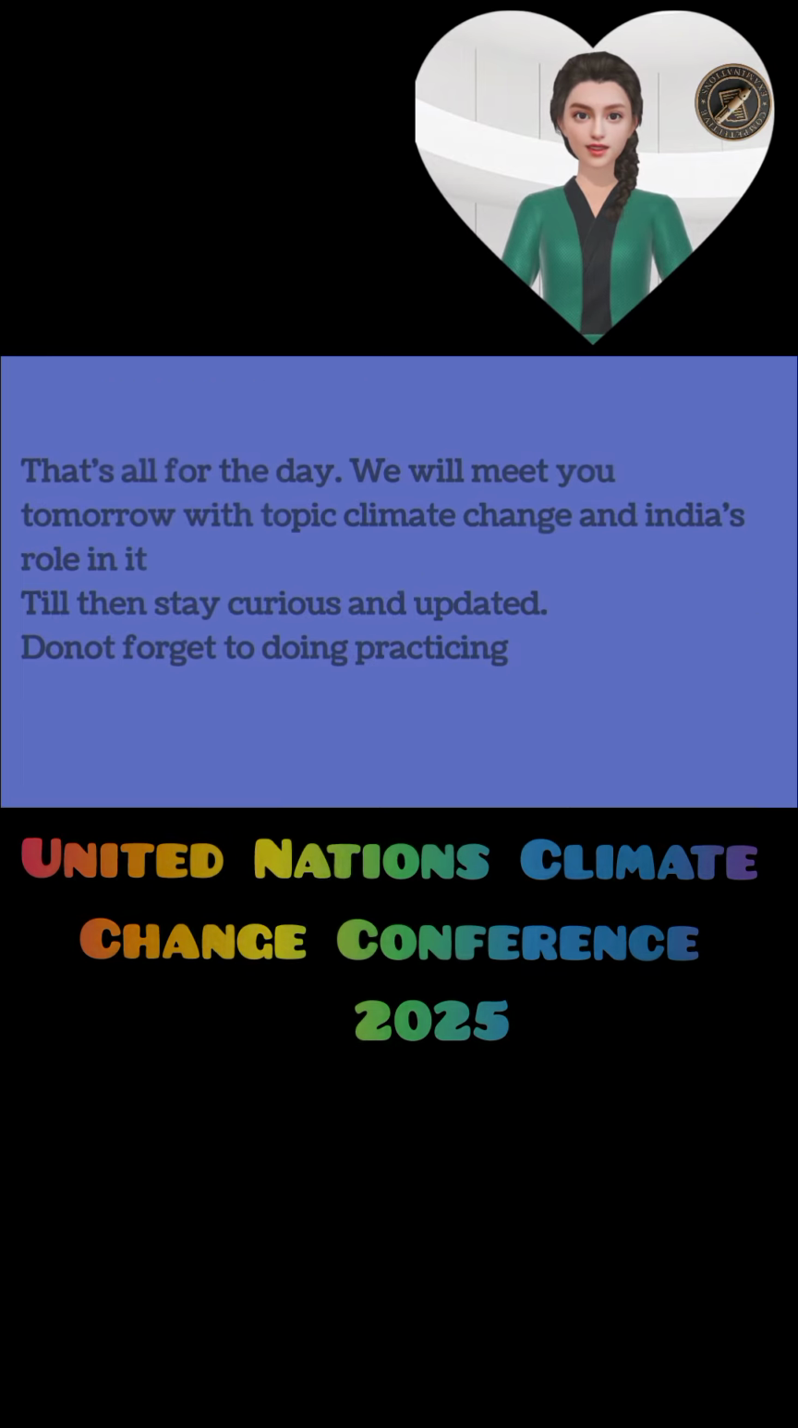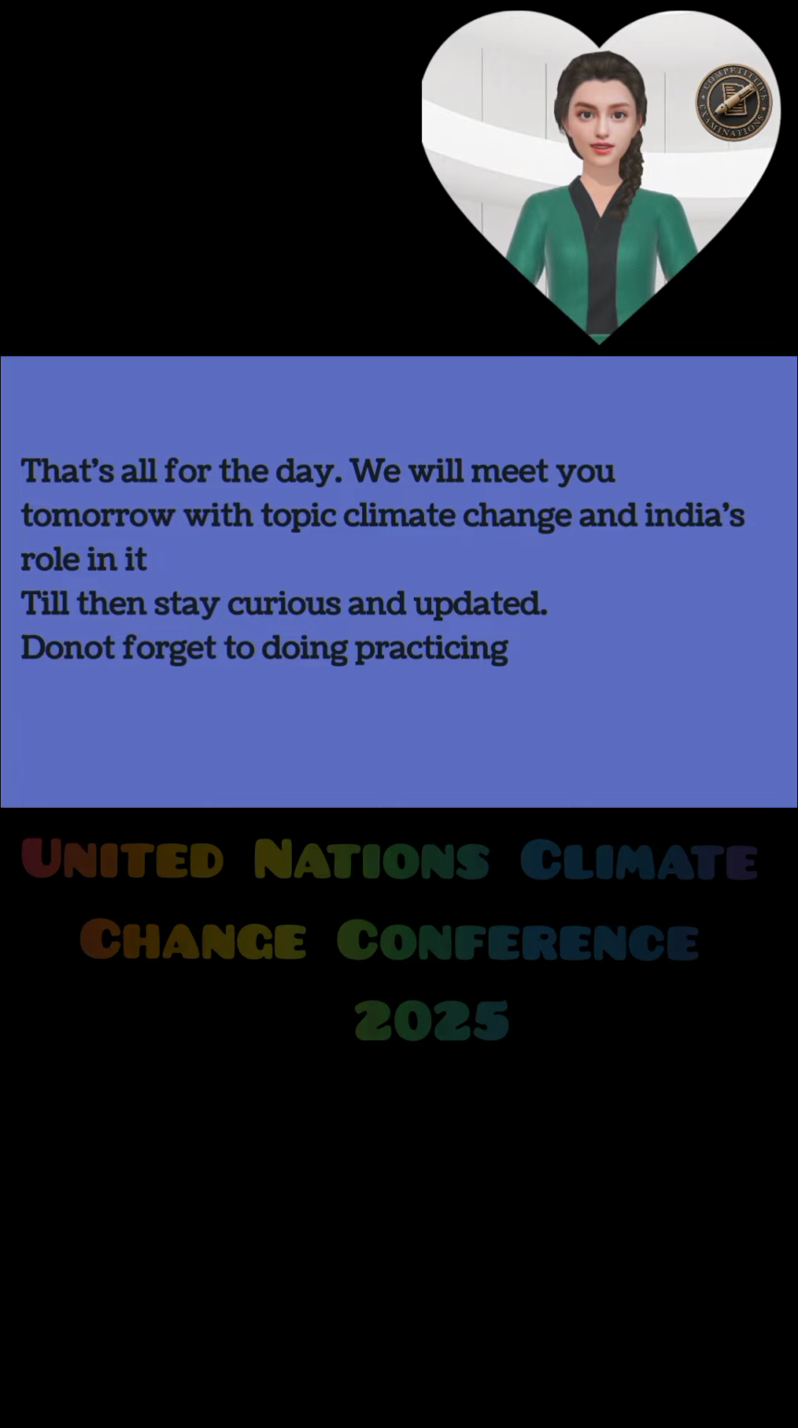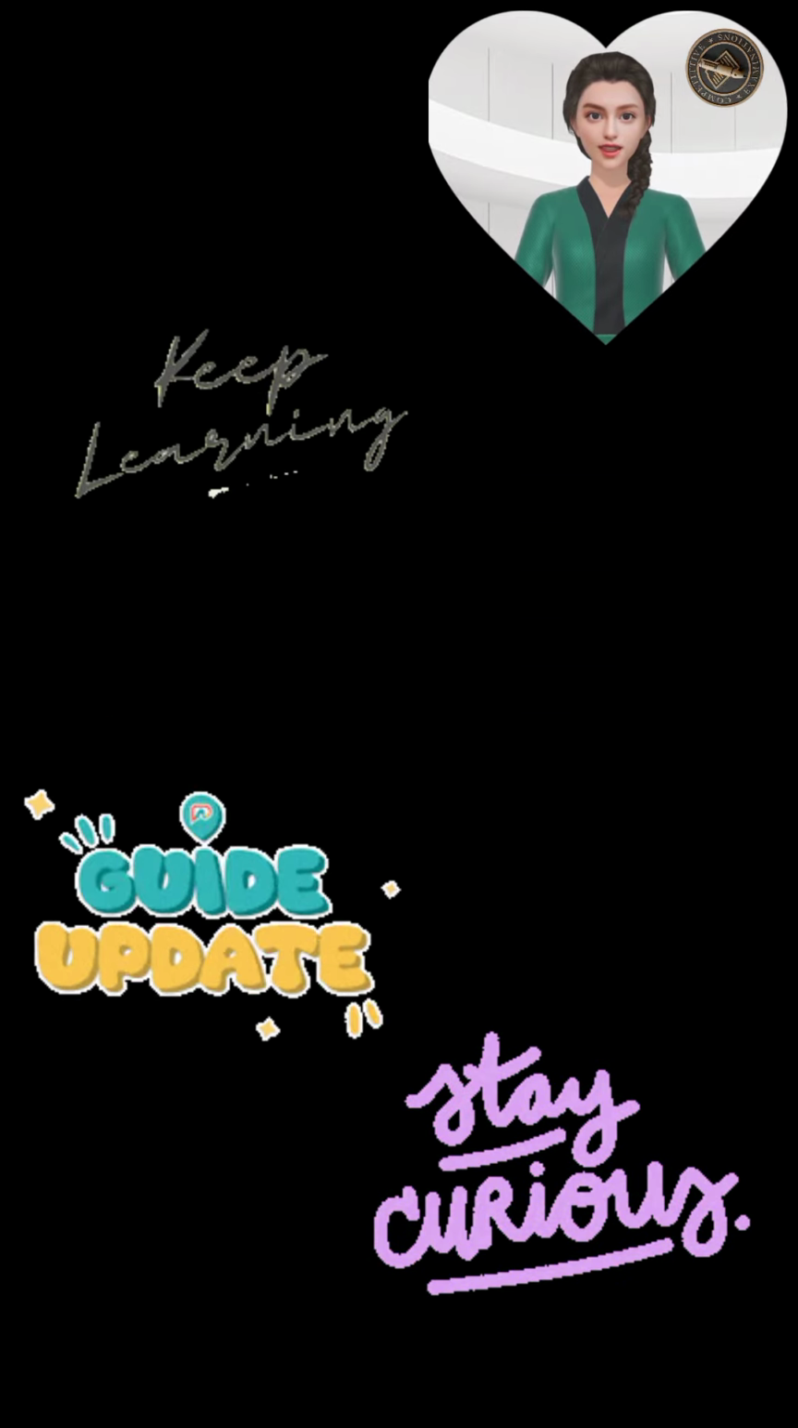10. Transparency and reporting. Creating systems to check and track what each country is doing to fight climate change, and making sure they are doing what they promised.